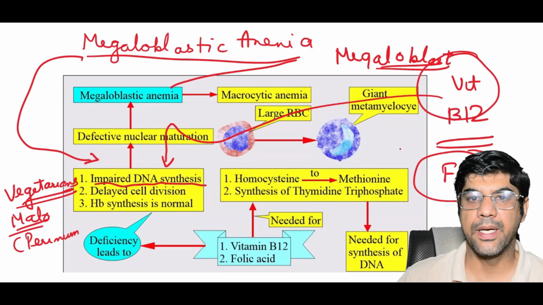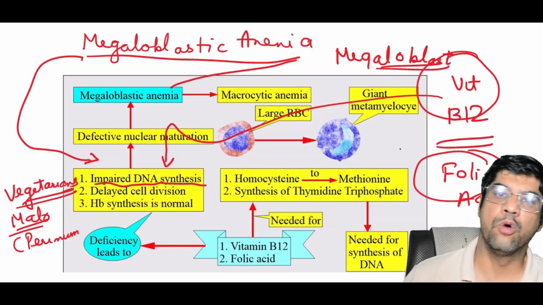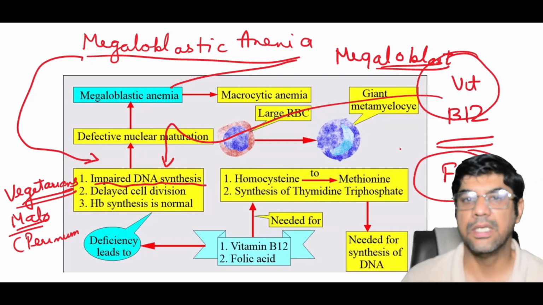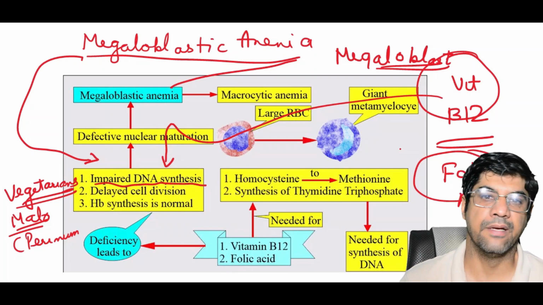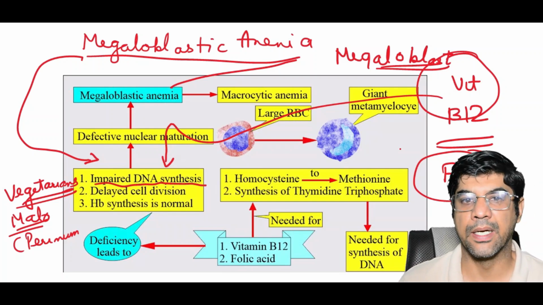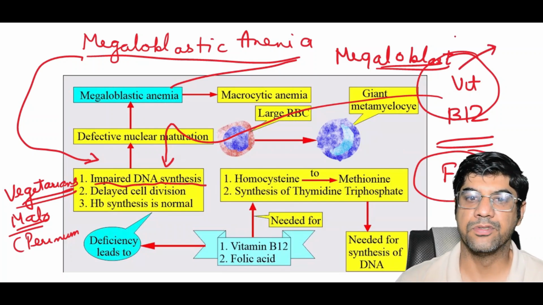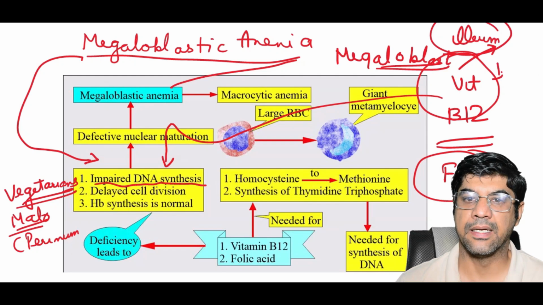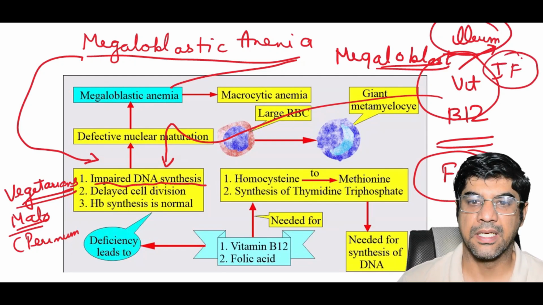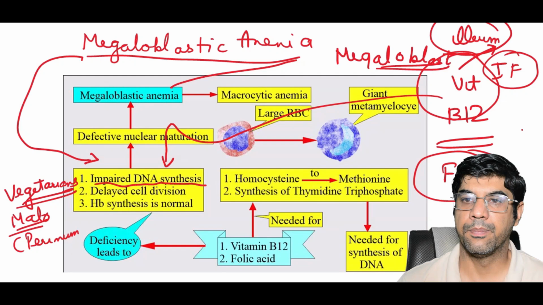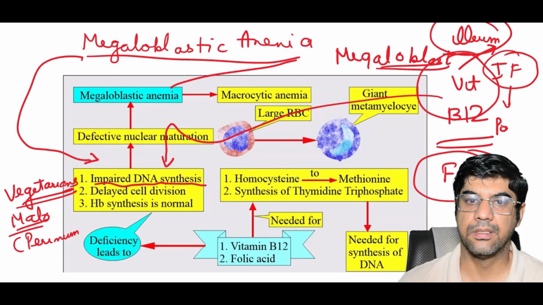Less common causes of impaired DNA synthesis leading to megaloblastic anemia include genetic disorders that affect vitamin B12 or folate metabolism. Remember that absorption of vitamin B12 from the dietary source primarily occurs in the ileum and requires intrinsic factor that is secreted by the gastric parietal cells.